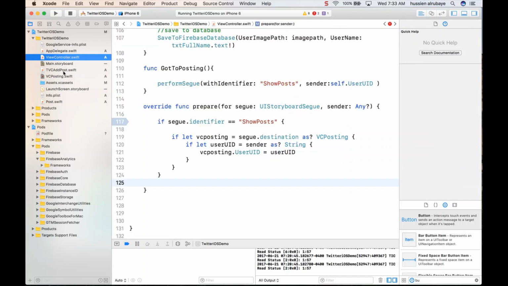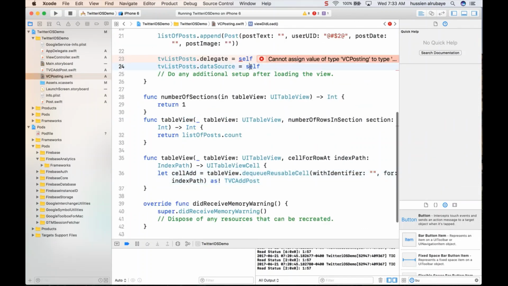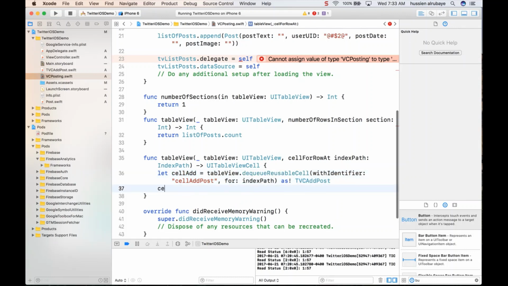Then go to the code, which is a view controller posting, and say here, so this one, you give it this one. I will go back to that part. Now table view cell posting, I don't have anything to show, just say, hey, return that cell ID. So now I just use this part. Later on we will start working around this one.